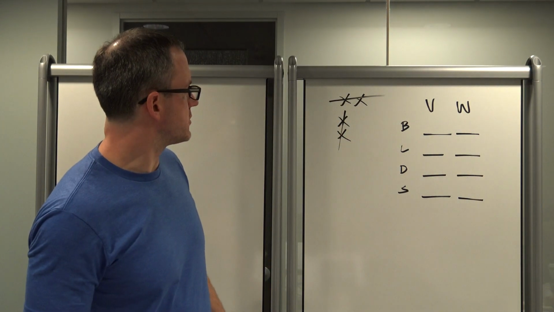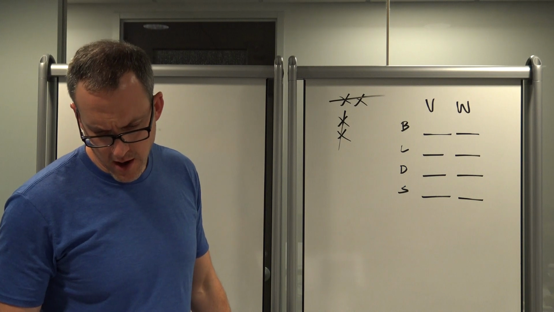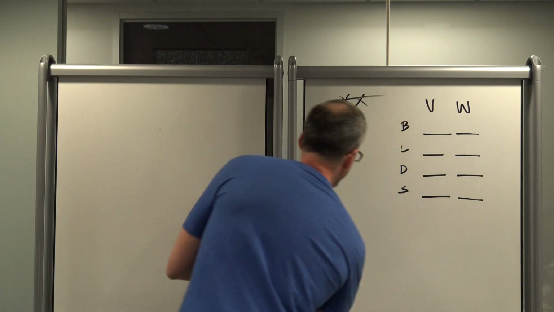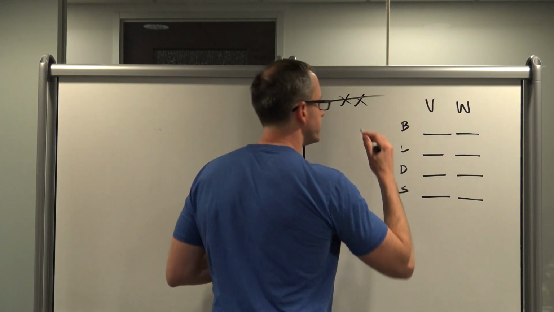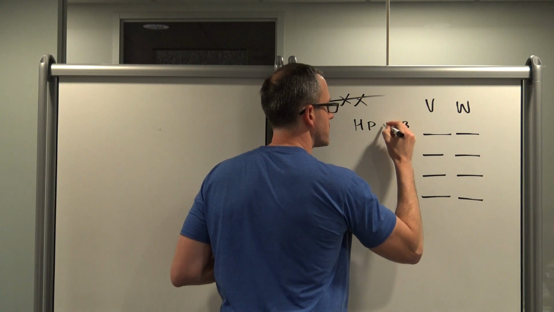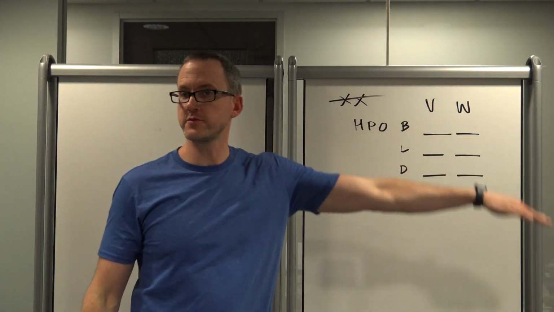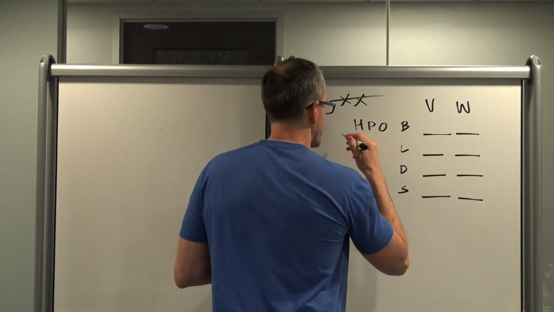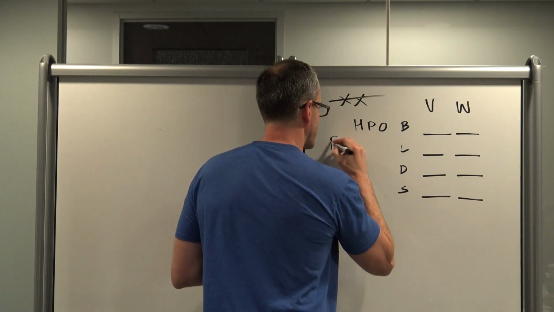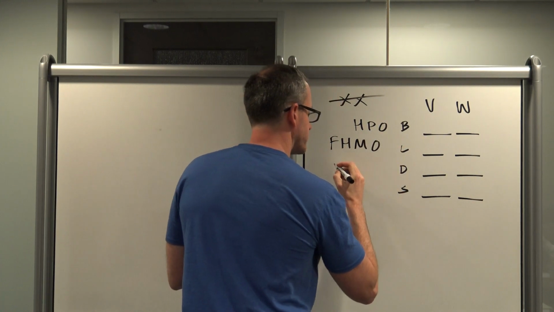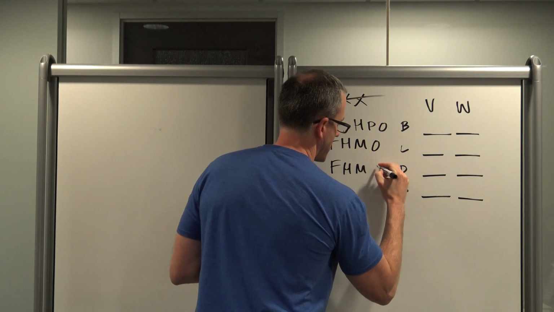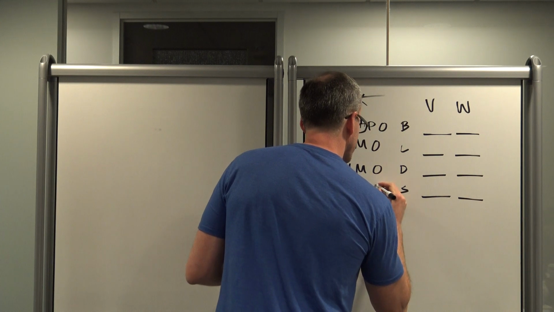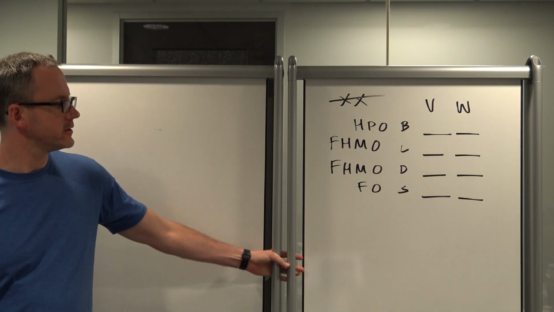For breakfast, oh shoot, I need to give myself some space here. Each eats exactly one of the following: H, P, or O. We get rid of this. I think we get that rule. So for breakfast, I have H, P, or O. Sound good? Those are my options for that row. Then it says for lunch, F, H, M, O. The same as for dinner, F, H, M, O. And then the snack is F or O. Alright? So because the snack is F or O, oh, do we have any more?